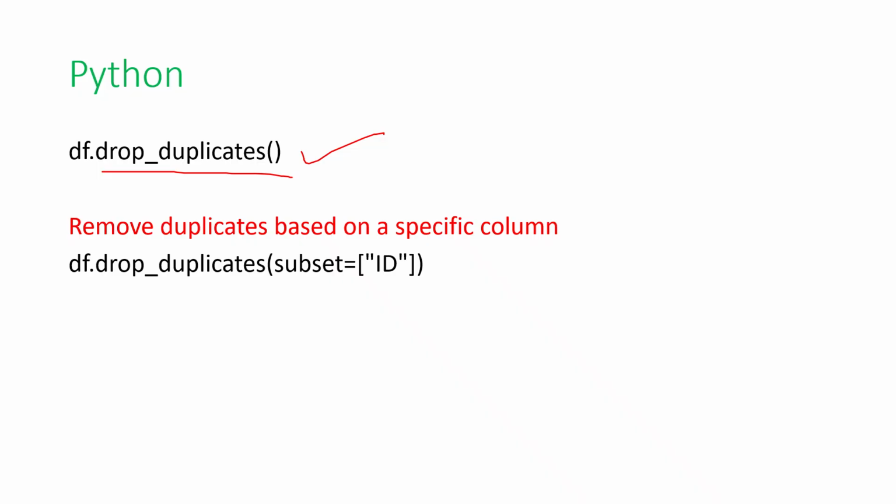So in handling the duplicates, we are mainly focusing on 3 things: identifying the duplicates, counting the number of duplicate records, and dropping the duplicate rows. After that, we can remove the duplicates based on a specific column. Here with df.drop_duplicates, we can use a specific column, subset equal to id. If you want to delete the duplicates based on the column id, you can use this one.